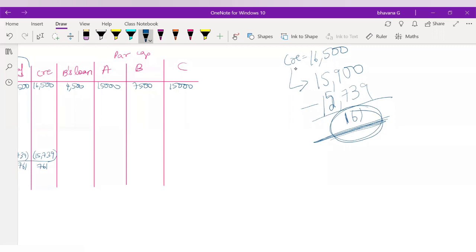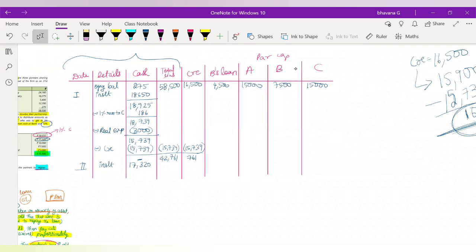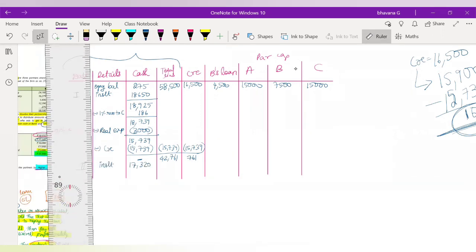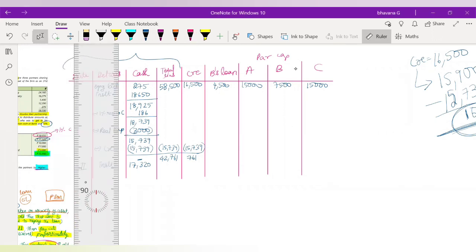But how we are going to adjust it, in the answer, I'll show you. Okay, first, whenever we receive an installment, what is the first thing that we have to do? Can someone tell me? What is the first thing that you will have to do whenever you receive a payment? I'll just check what answers you guys have given. C's commission you have to give. Very good, guys. Just a second. I'll just draw a few lines here.